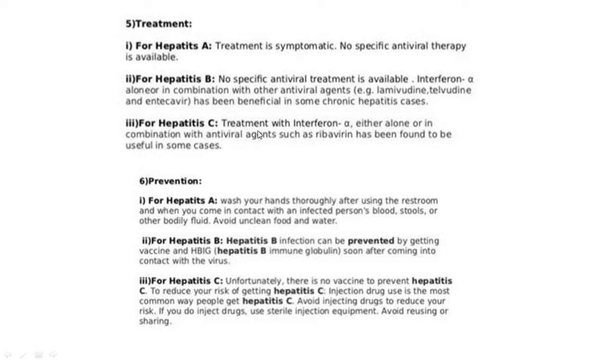In combination with interferons, these are useful to treat the hepatitis C virus. So different drugs are used for treatment of hepatitis A, B, C.